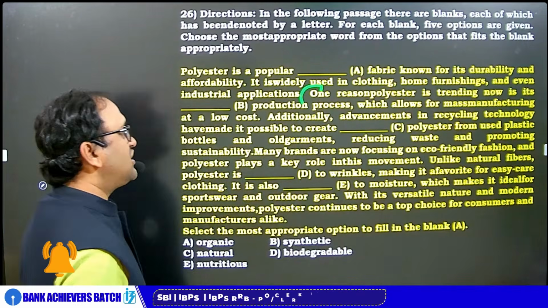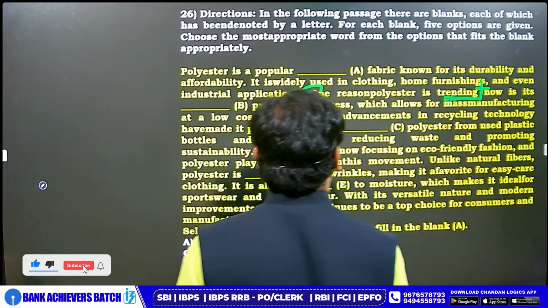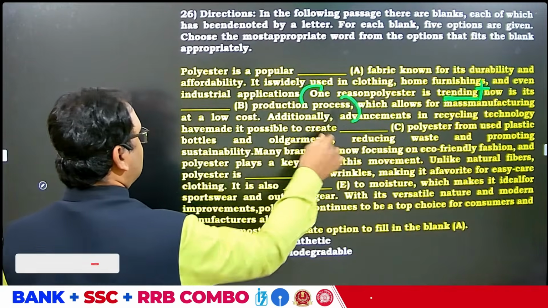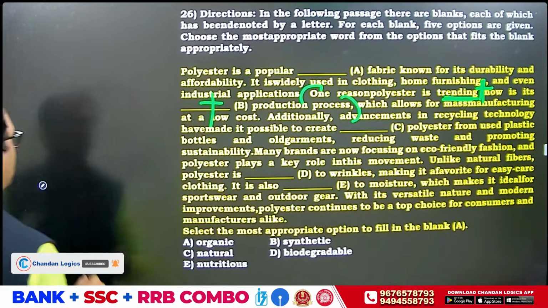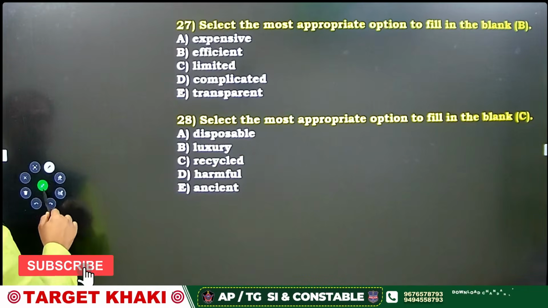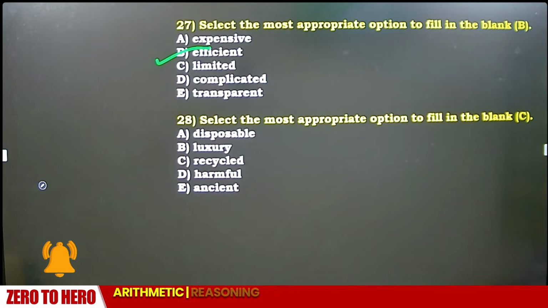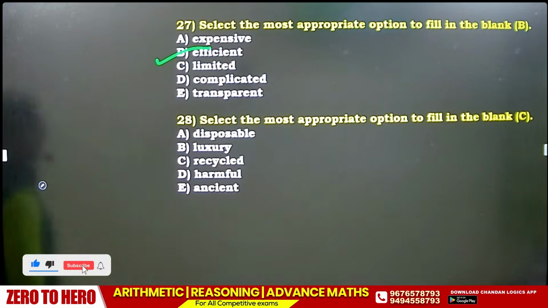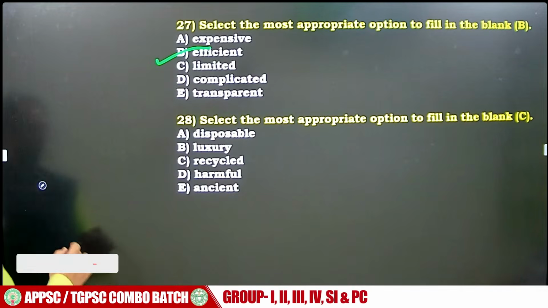One reason polyester is trending. Bhaiya, trending is positive. One reason polyester is trending is dash production process. Tell me, why is polyester trending? Positive. So here also positive should come. So the production process is very efficient. Fatafat. Production process is very efficient.